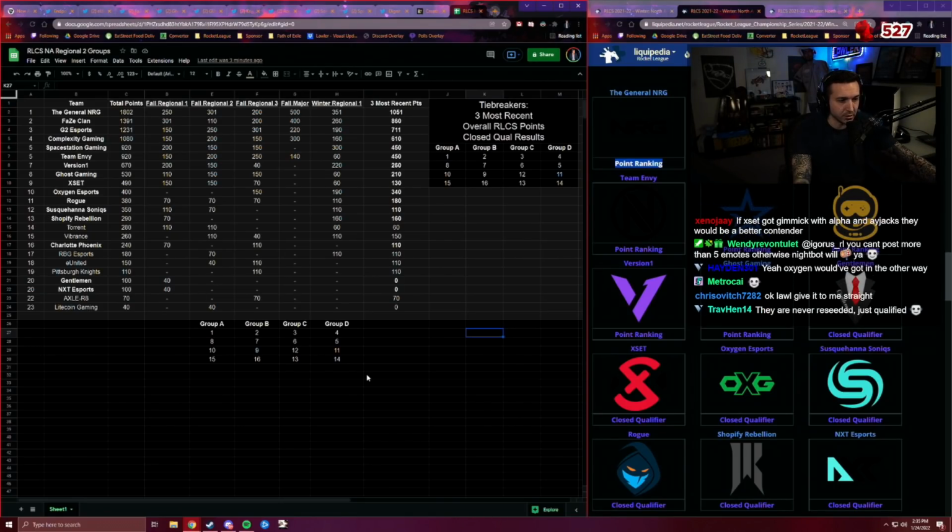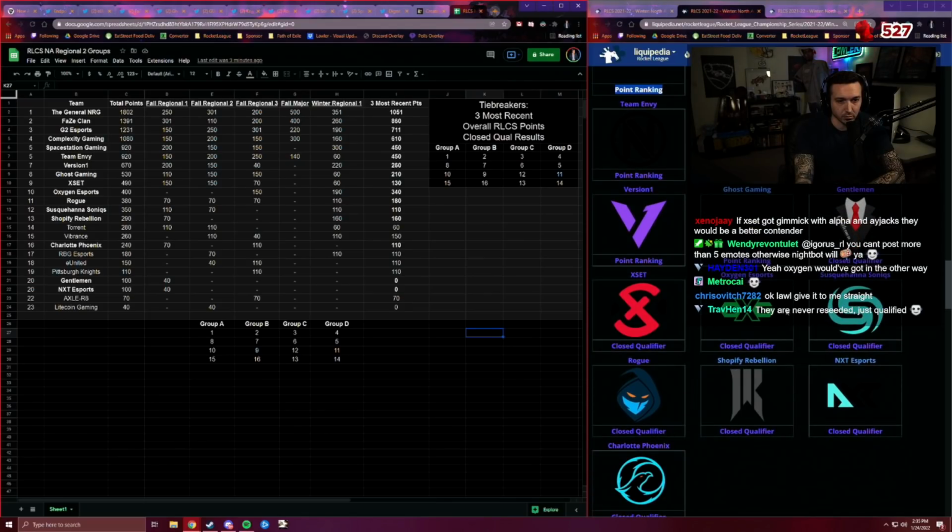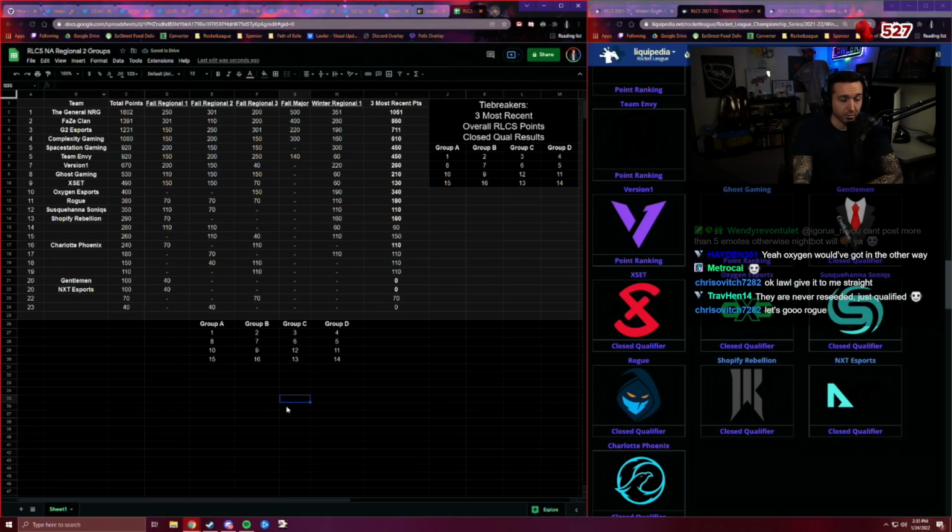We've got our 16 teams. That's what these are right here. These are your 16 teams. I've got them bolded on the side here. The ones that are not bold, we can probably just hit the delete key on just to make it easier. So these are your 16 teams. We are going to take their points and the 3 most recent events and go top to bottom.